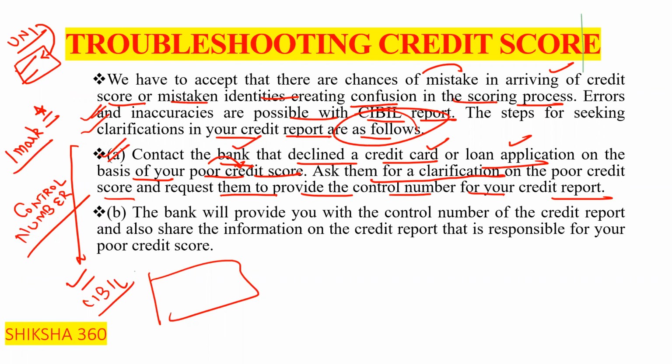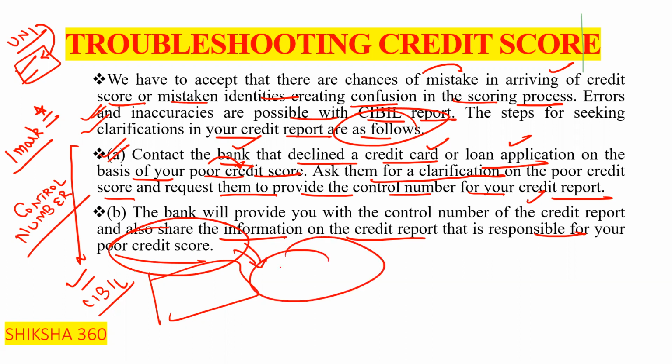The bank will provide you with the control number of the credit report and also share the information on the credit report that is responsible for your poor credit score. They will also guide you on the reasons for your poor credit score, and they will also provide you the control number.